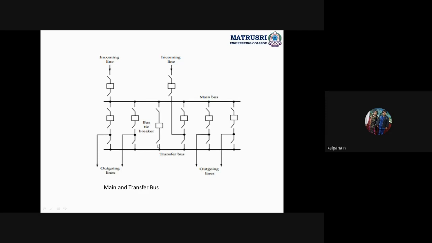If any fault occurs here, we won't get the supply for this transfer bus. That is the only disadvantage.